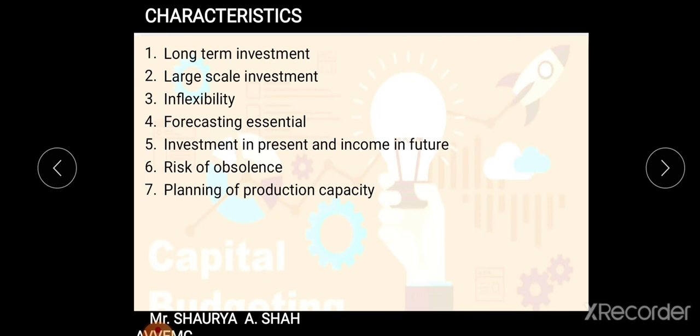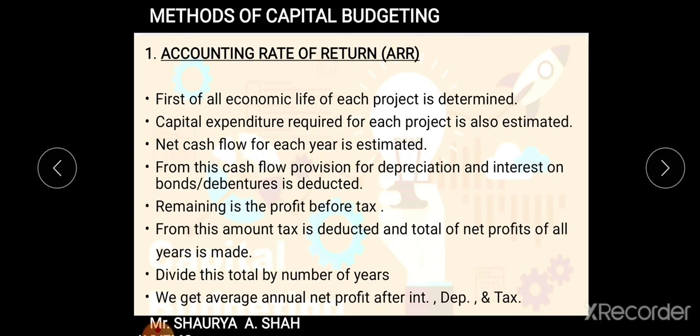Fine. Moving ahead to the methods of capital budgeting. This is another part of your chapter, a very important part. In your final exams, sums from this chapter come especially for the methods and techniques of capital budgeting. So you have a list of methods which we had seen in the last lecture when we were discussing the syllabus. You have around 6 to 7 methods. For each method you need to study the characteristics, working, merits, demerits, and a practical sum.